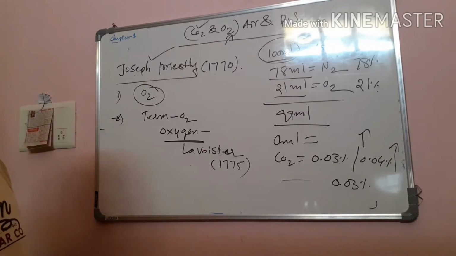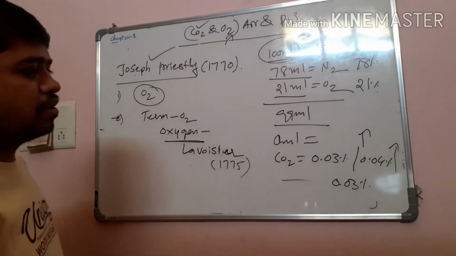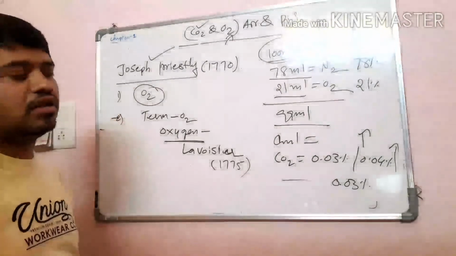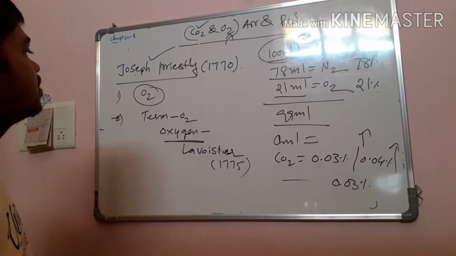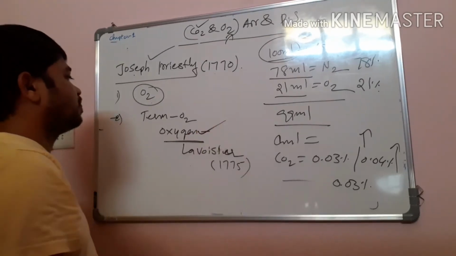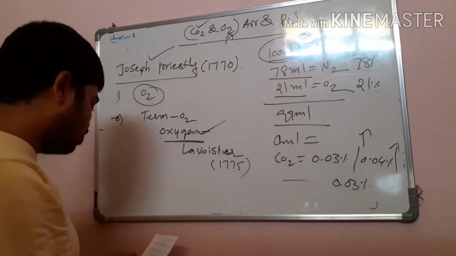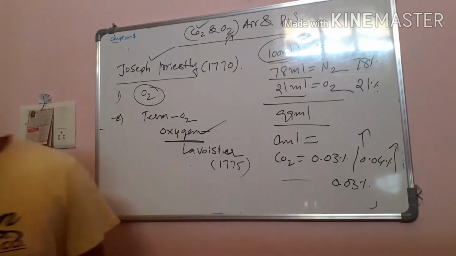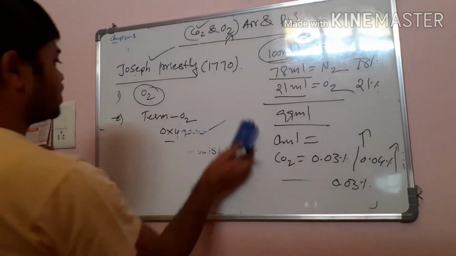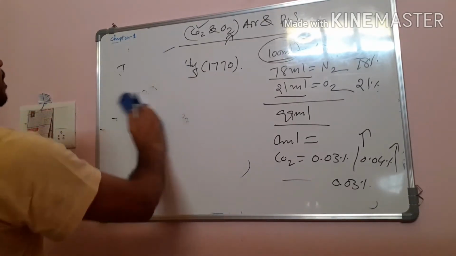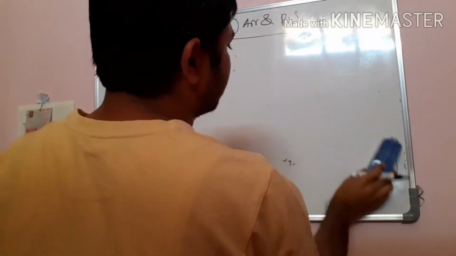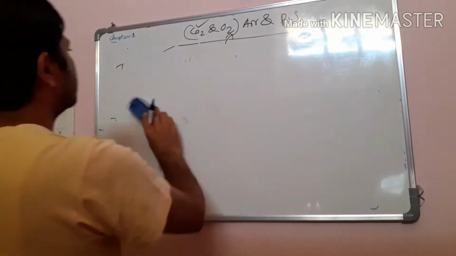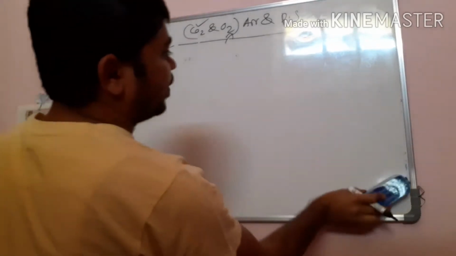That birth gas is involved in the survival of living organisms. The term oxygen was given by Lavoisier, whereas oxygen was discovered by Joseph Priestley. Now we are going to see what Joseph Priestley's experiment is.